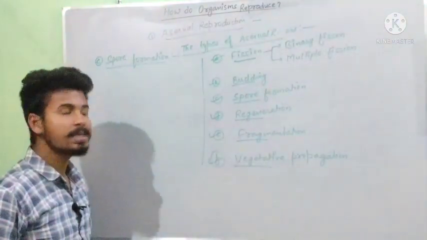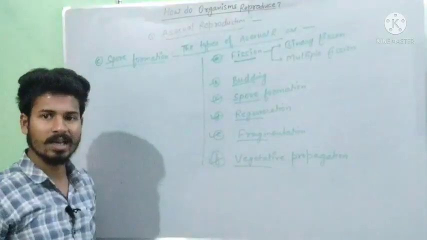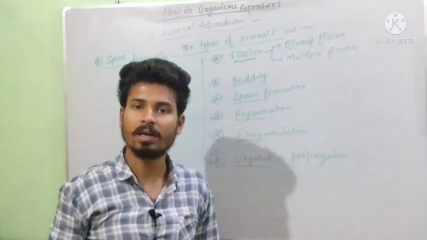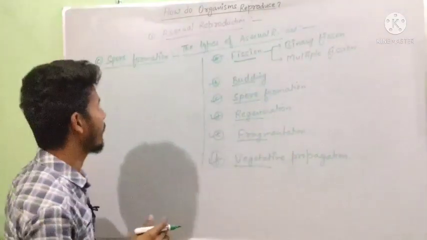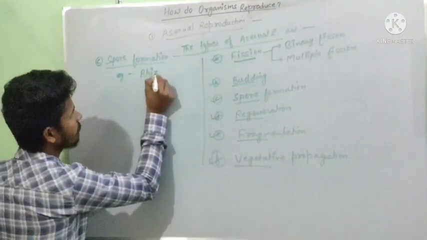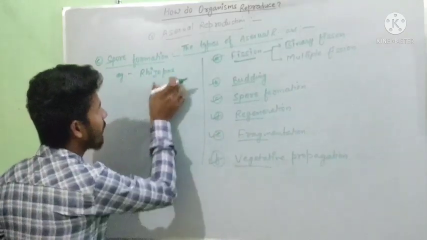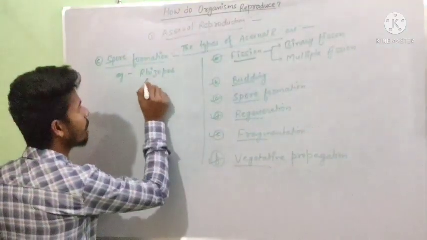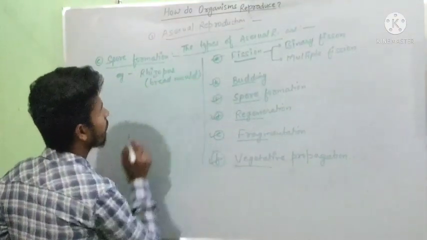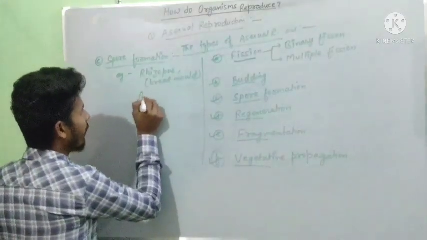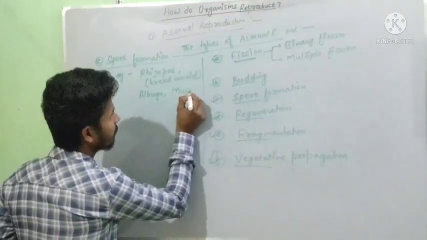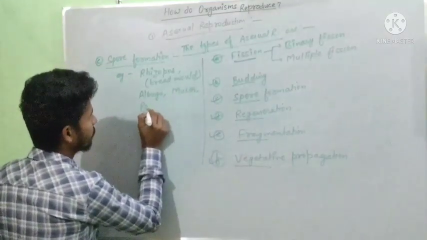Now the third process we have is spore formation under asexual reproduction. This spore formation method is shown generally by fungi, for example Rhizopus, and Rhizopus is also known as bread mold, along with Albugo, Mucor, and Penicillium.